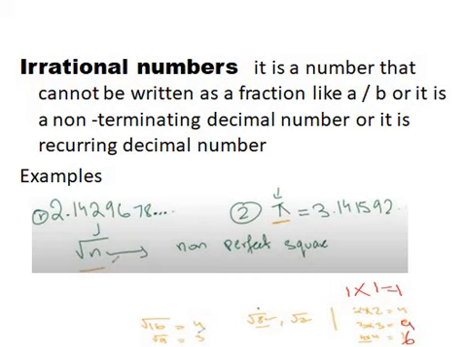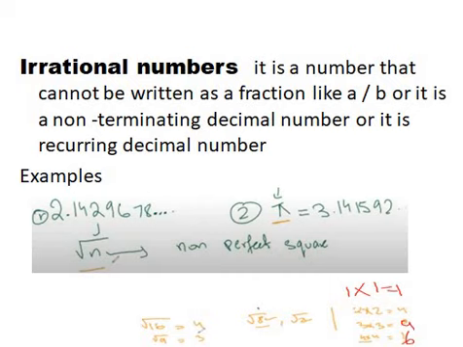And lastly, whenever we have under root n and this n is a prime number, or any non-perfect square, this would also be an irrational number. In the previous example we just wrote it this way, any non-perfect square, because that includes prime numbers.